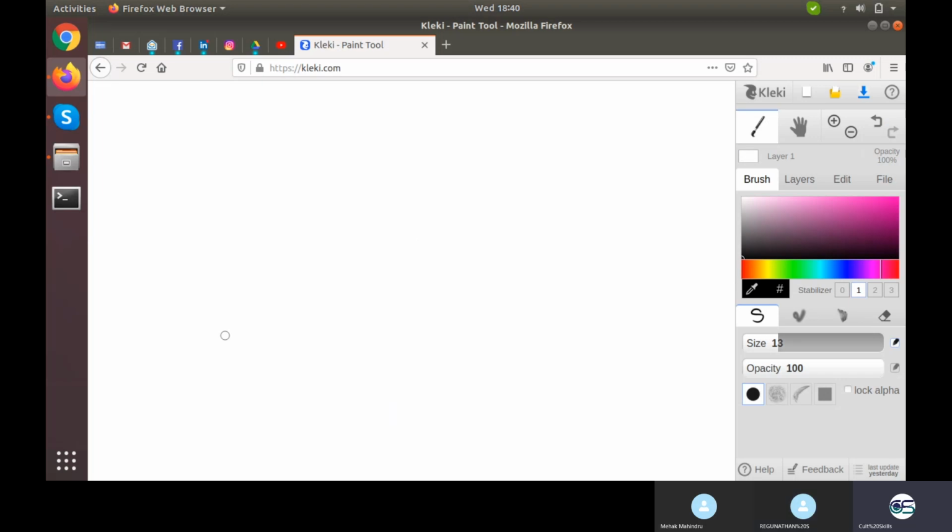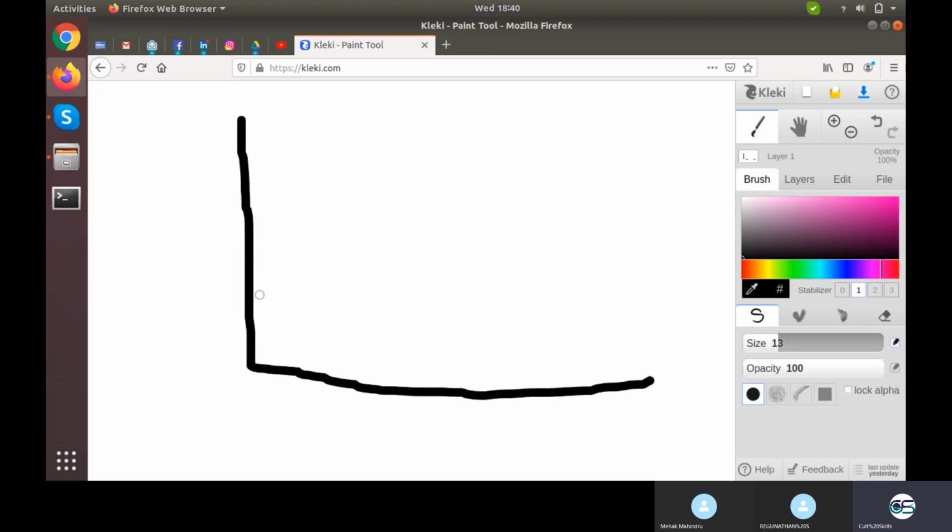Now, what if I just give something like this on my graph? Suppose it's a kind of perfectly created line.